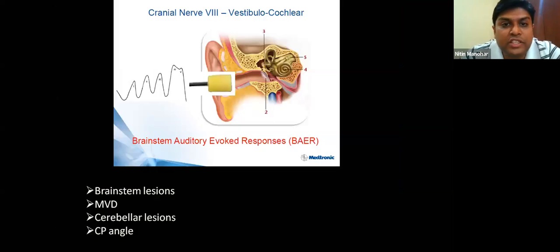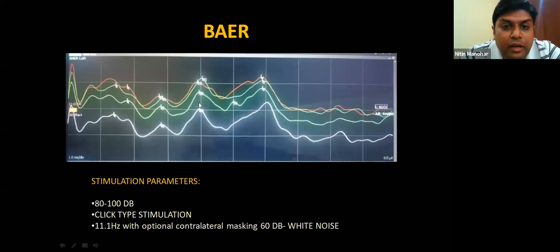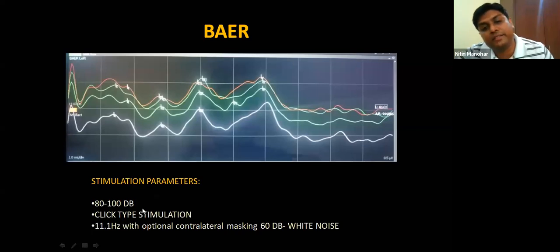For stimulation, we use auditory clicks and we use these kind of ear plugs which go into the ear, and you can keep stimulating. Surgeries where we use brainstem auditory evoked potentials are whenever there is a brainstem retraction required. So surgeries like brainstem lesions, MVD, cerebellar lesions, even CP angles when there is brainstem involvement, you can use BERA. This is a typical BERA that has been recorded. You can see the fifth wave here and it is nicely recorded, and this is the baseline and this is the ongoing recording. For stimulation, we use click stimulation with 80 to 100 decibels of intensity.